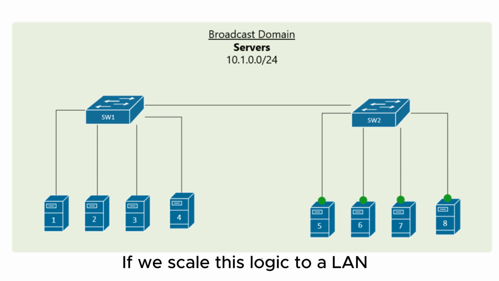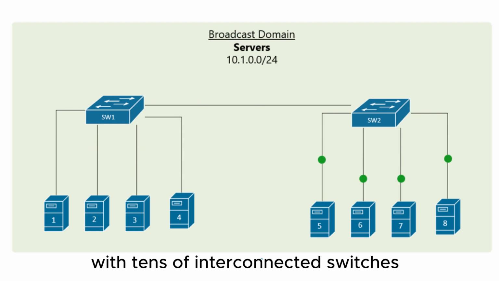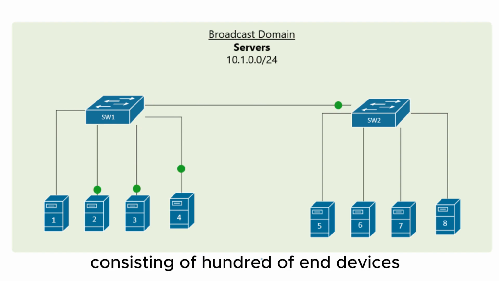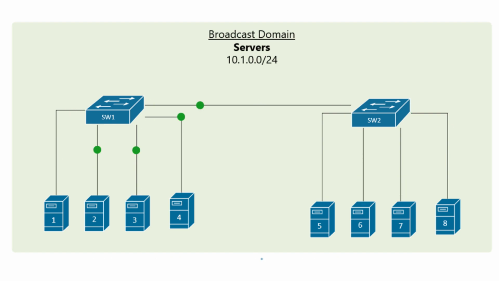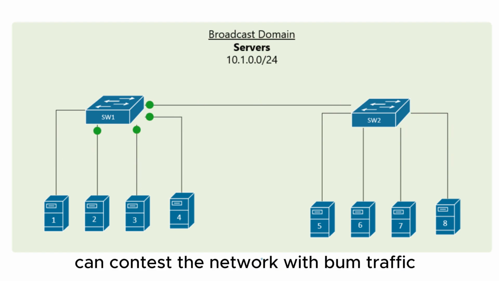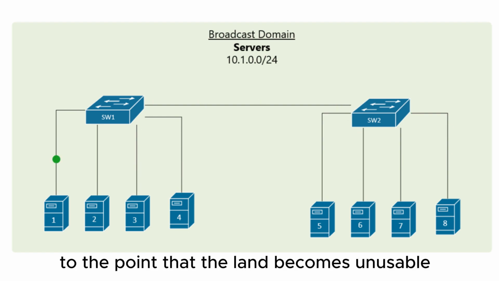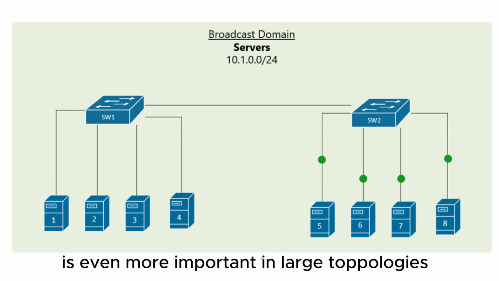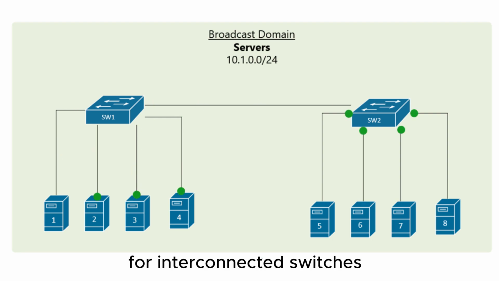If we scale this logic to a LAN with tens of interconnected switches, we could have a broadcast domain consisting of hundreds of end devices. This, at some point, can congest the network with BUM traffic to the point that the LAN becomes unusable. Thus, splitting the single broadcast domain into multiple smaller ones is even more important in large topologies of interconnected switches.